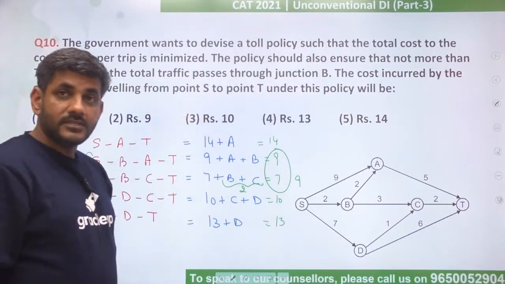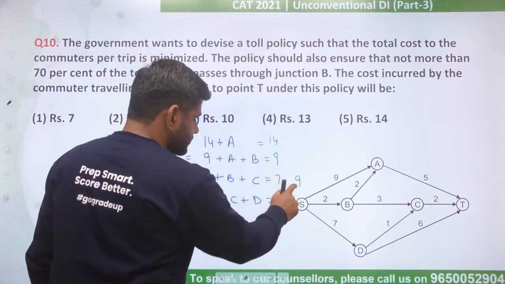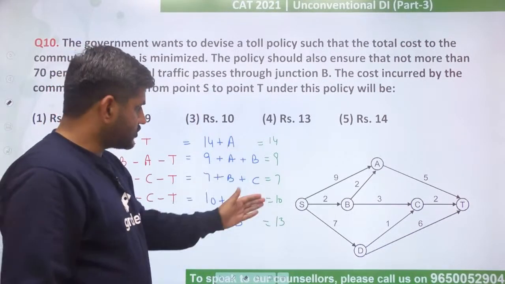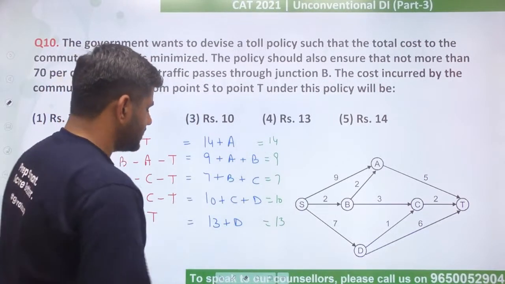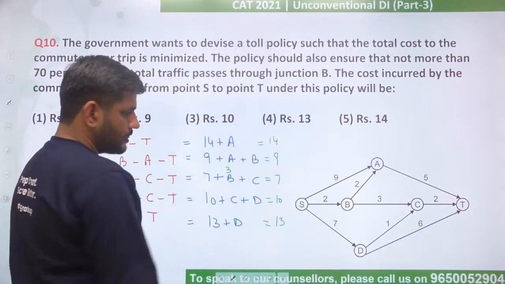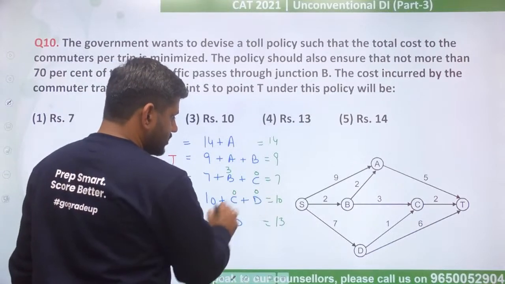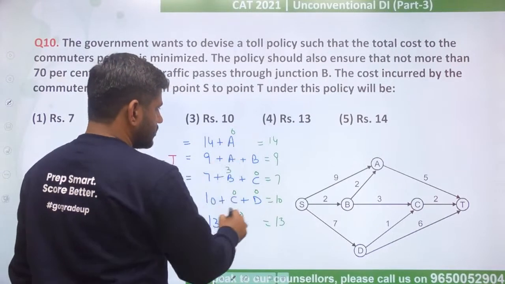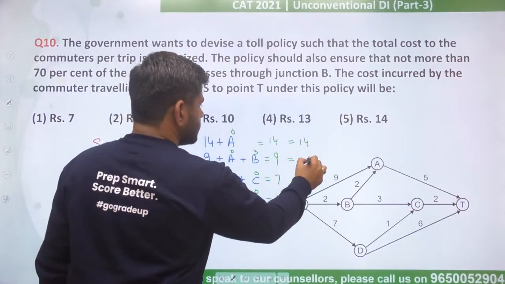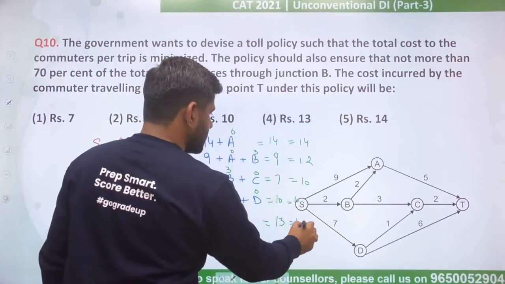Now which is the next best cost? That is 10. So can I do one thing? I make this 7 also 10, and this one also 10. Let us increase this. So the point is, let's take B as 3, C as 0, D as 0, and here 0. This will become 14, this 3, this 0. This will become 12. This will become 10, this will become 10, and this will become 13.